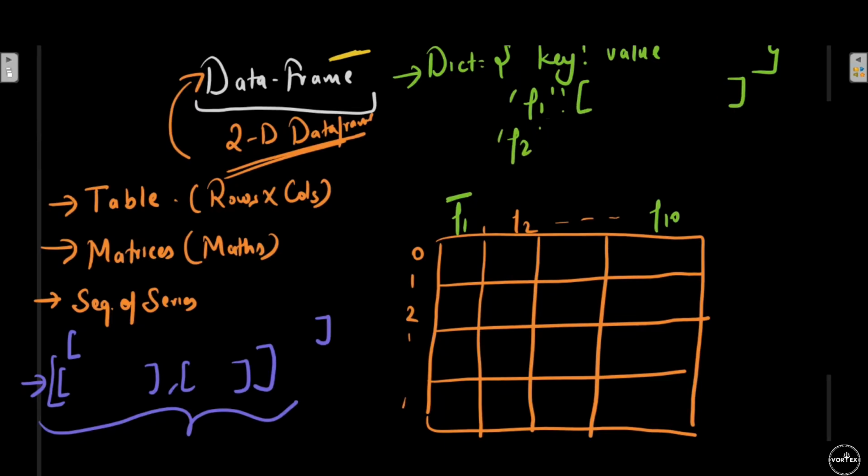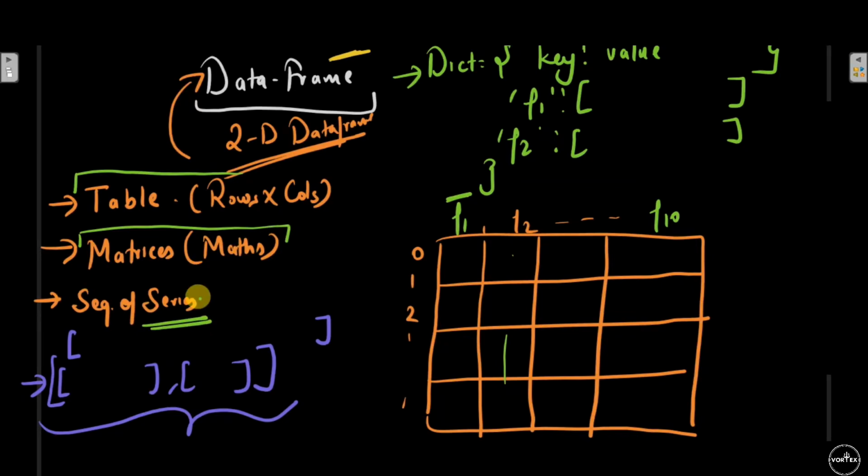Similarly, F2 becomes my key, and all its values become my values. Again, it's all up to you, but the layman definition is a simple table which has rows and columns, or a simple matrix in mathematics, or a sequence of series for those of you who can relate to that. That's quite simple, fairly straightforward.